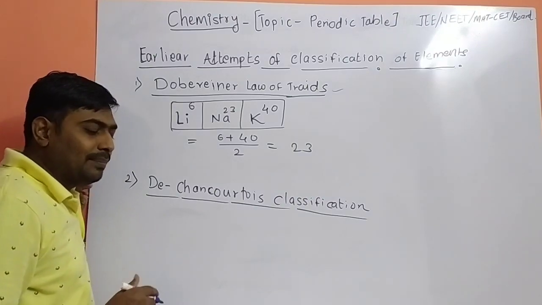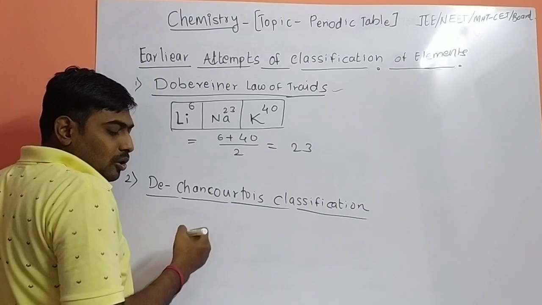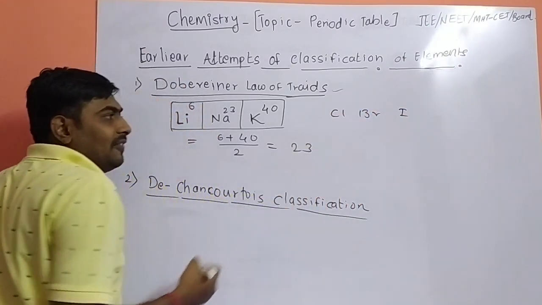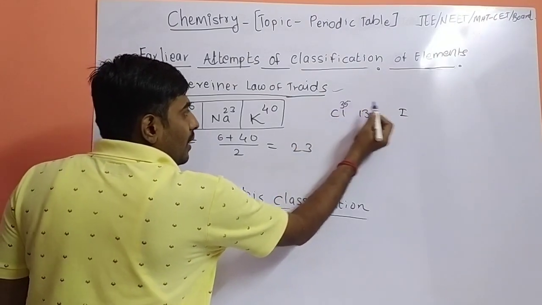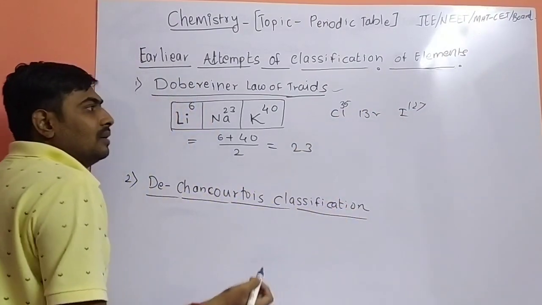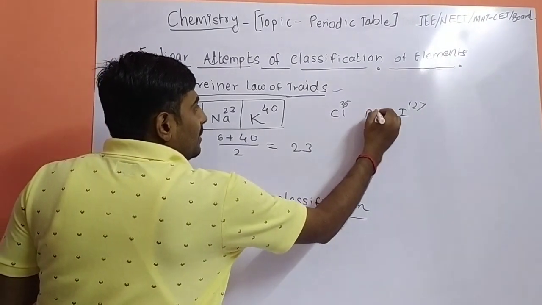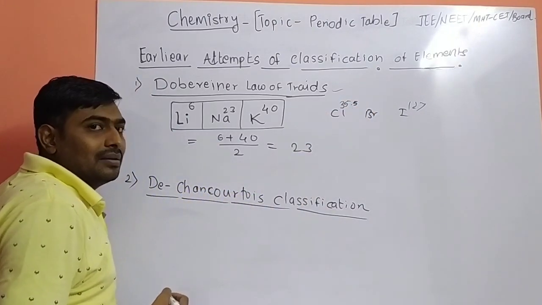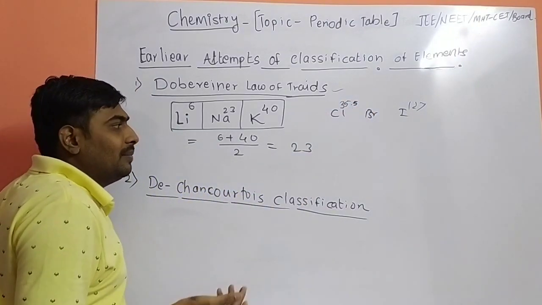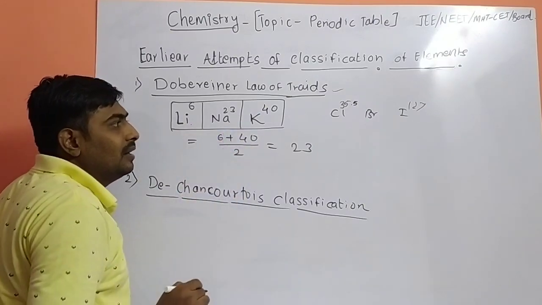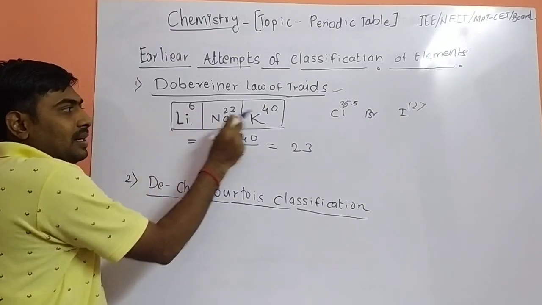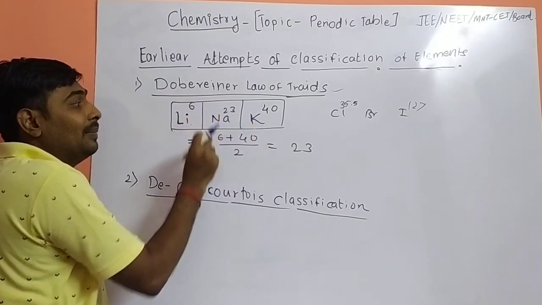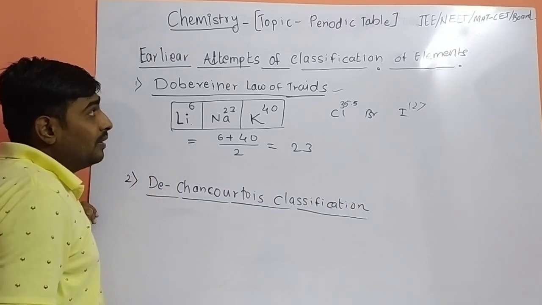There are different examples he explained. He also explained chlorine, bromine and iodine. Chlorine is 35.5, iodine is 127, and the mass that comes out from the mean will be around 81. So that is the atomic mass of bromine. What it means: the atomic mass of the first and third element will give the atomic mass of the second element, that is, the in-between element. So this is the triad of Dobereiner.